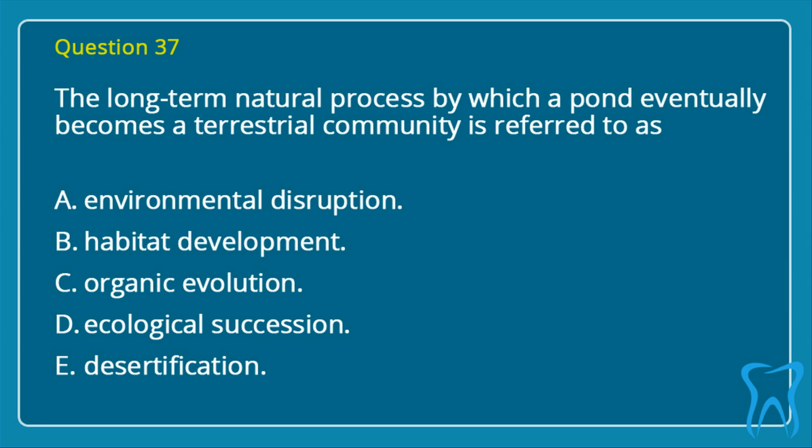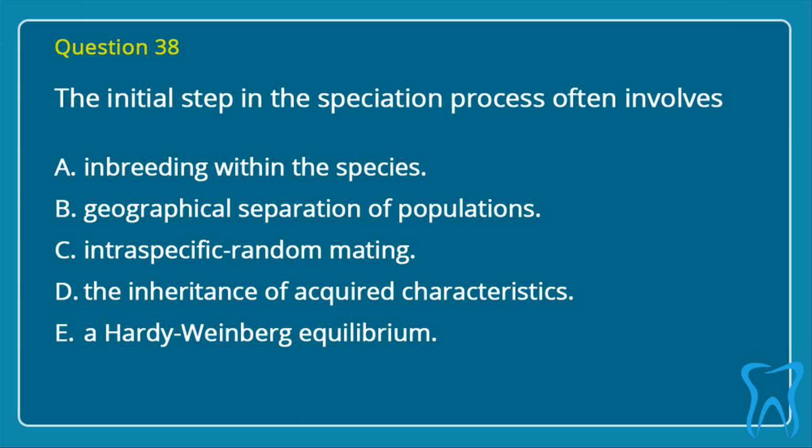Question 37. The long-term natural process by which a pond eventually becomes a terrestrial community is referred to as A. Environmental disruption. B. Habitat development. C. Organic evolution. D. Ecological succession. E. Desertification. Correct answer is D. Ecological succession.